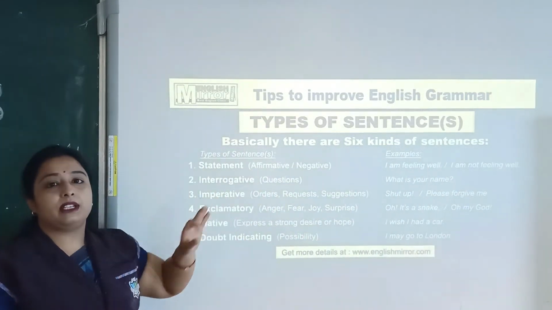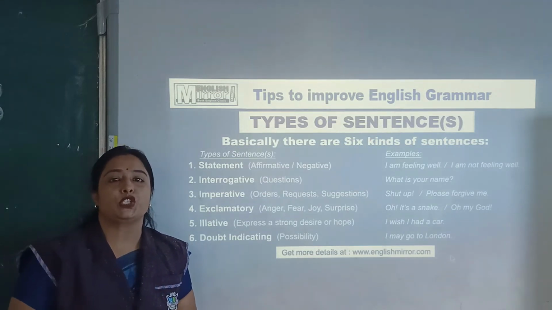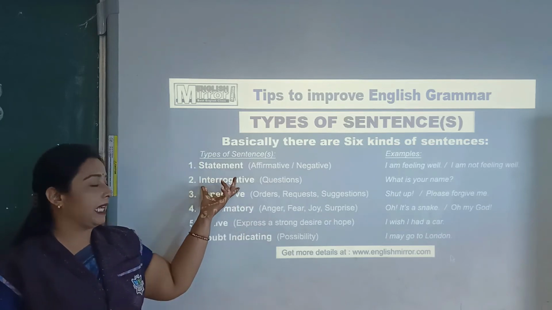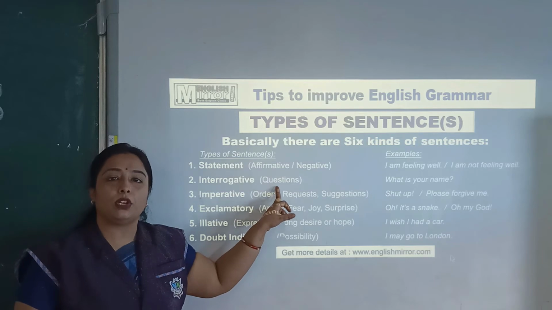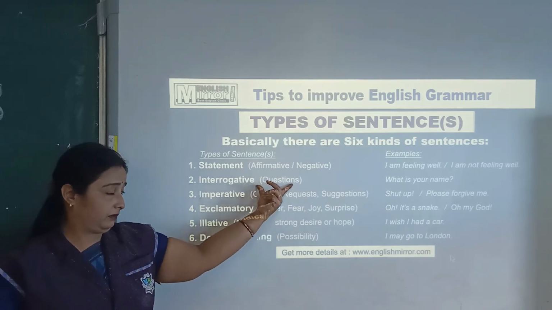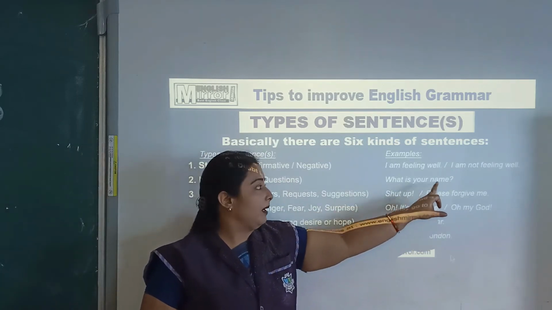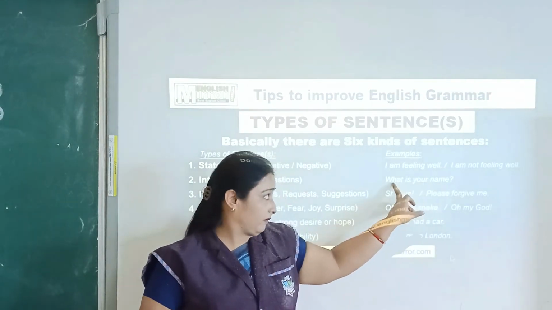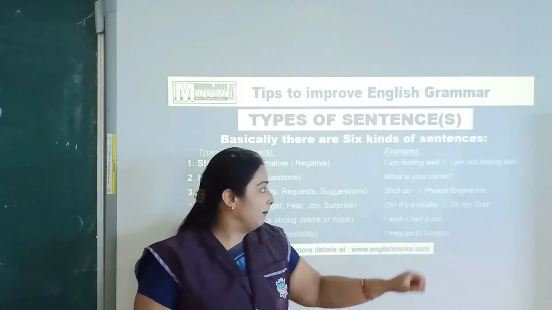In an interrogative sentence, we just ask a question, like what, which, whose. When we ask a question, that is called an interrogative sentence. Someone is asking a question to you, or you are asking a question to anyone. Then at the end of the sentence we put a question mark. We say, what is your name? So we write this: the first letter will be capital and then at the end we put a question mark.